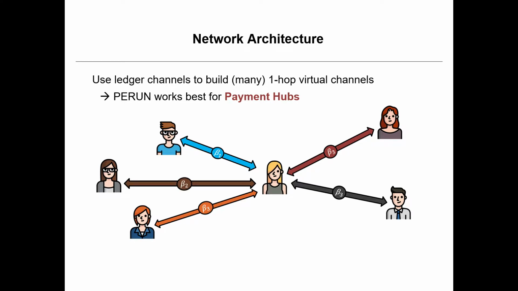So now we want to extend it. So imagine we have a network like this. We have Ingrid in the middle, and she has a lot of connections, a lot of channels to other users. This is what we call a hub.